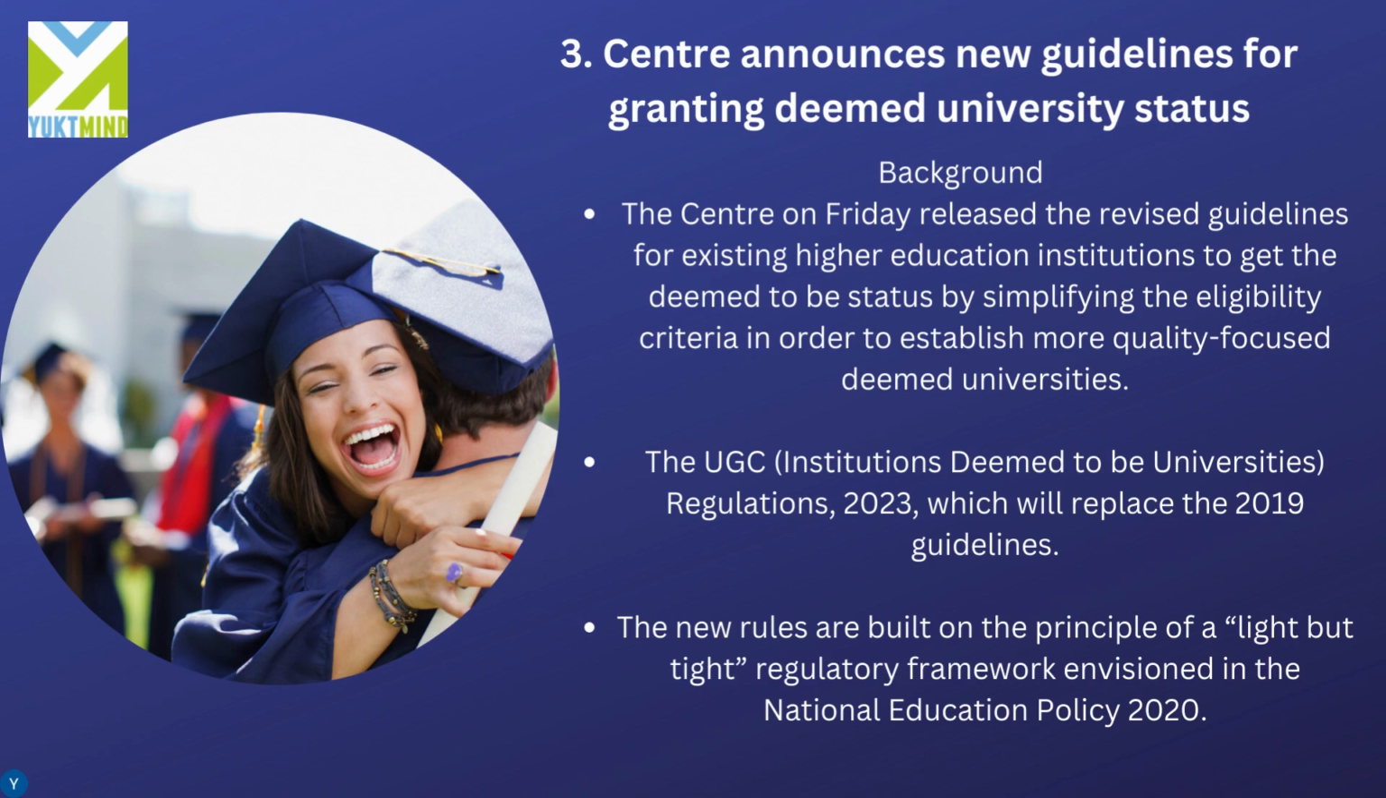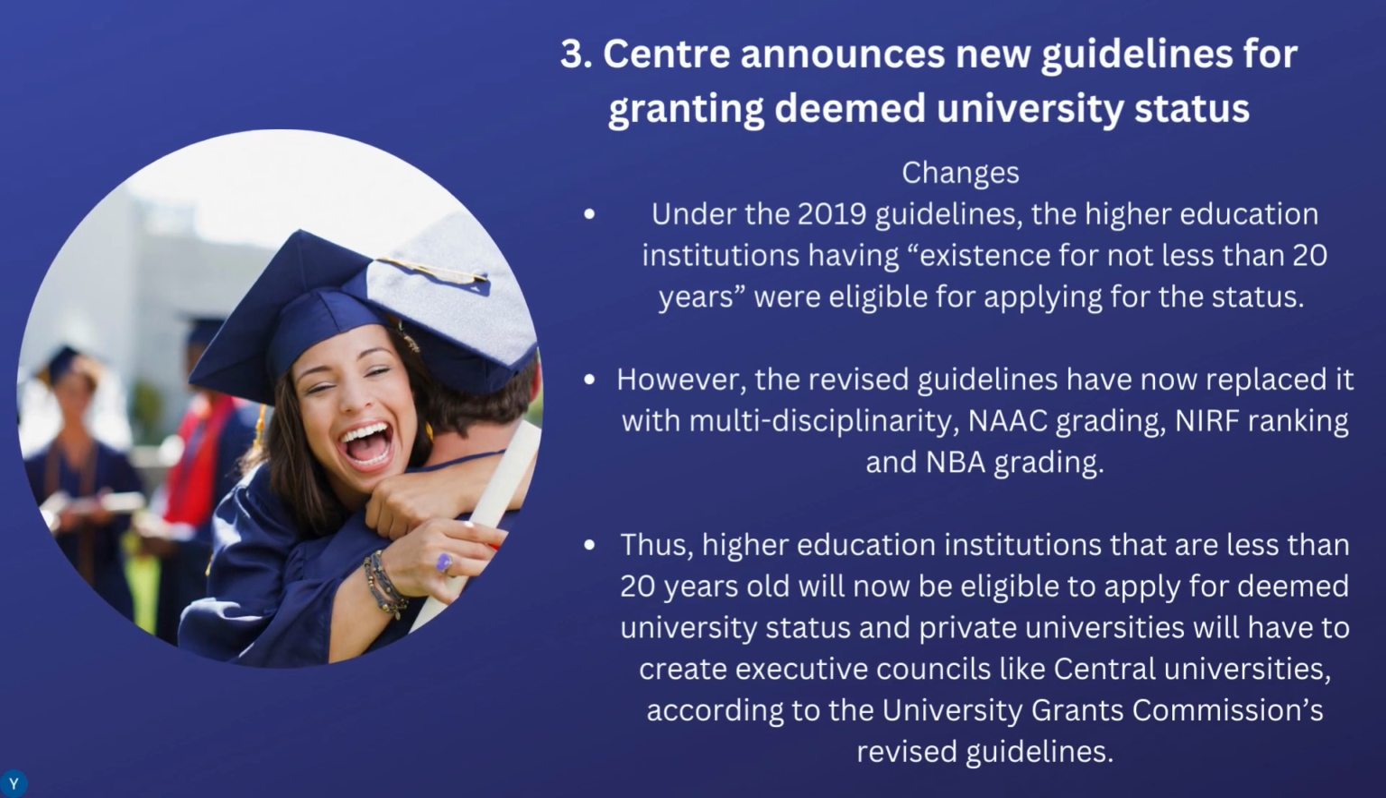The UGC's Institutions Deemed to be Universities Regulation 2023, which will replace the 2019 guidelines. The new rules are built on the principle of a light but tight regulatory framework envisioned in the National Education Policy of 2020. So, what are the changes?